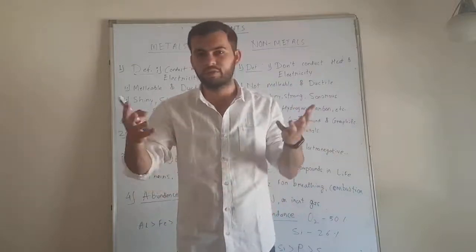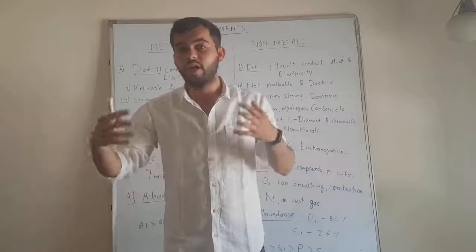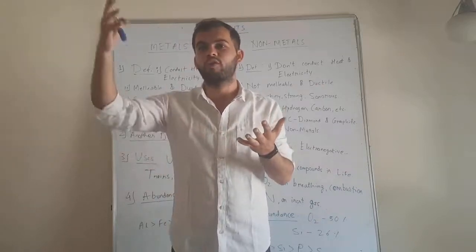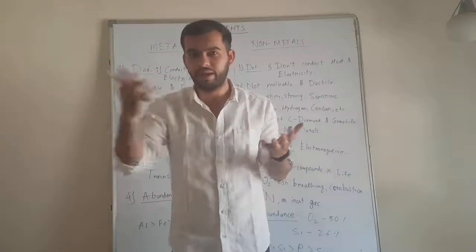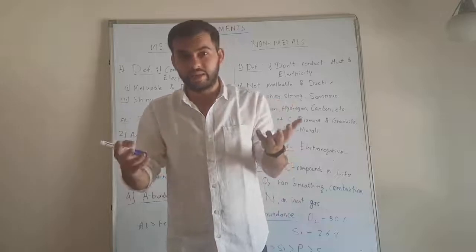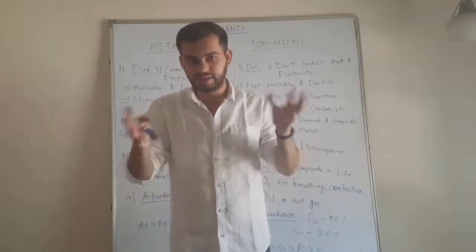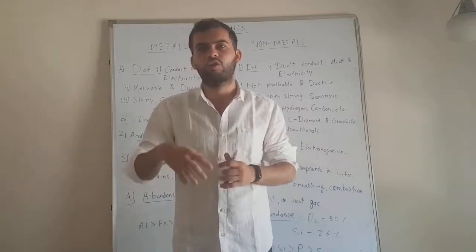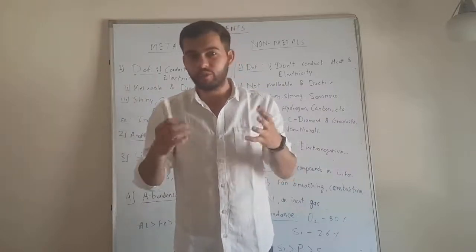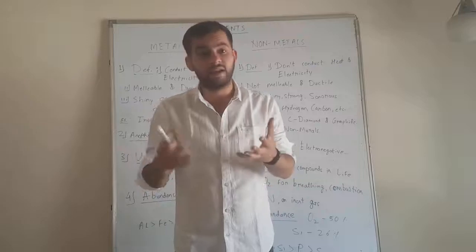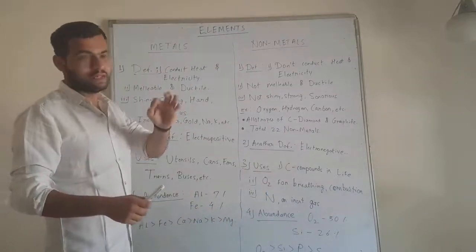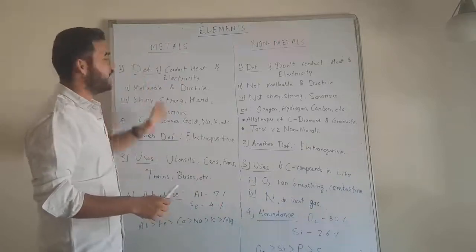This means all the metals which we see generally in our day-to-day life. Let's take an example of iron, aluminium. The most common example is copper electric wires which we see in our houses. Copper conducts electricity, iron conducts electricity, and they conduct heat as well. The example of conduction of heat can be seen in our utensils. All the utensils are made up of metals and they conduct heat very well. So the first defining property of metals is that they conduct heat and electricity.